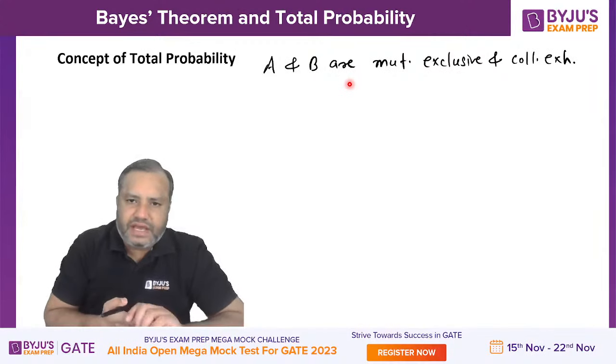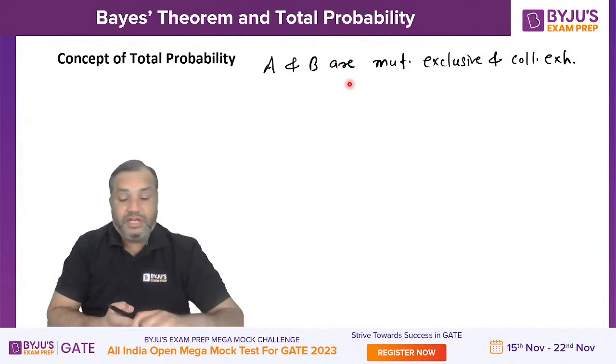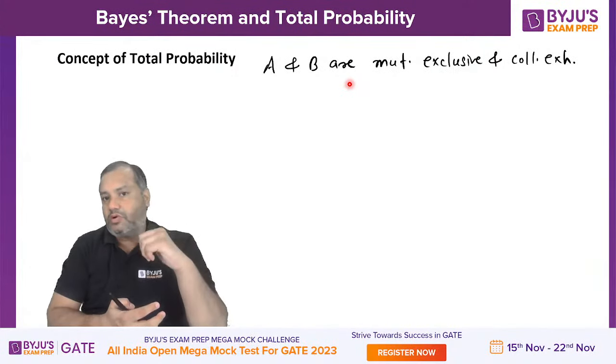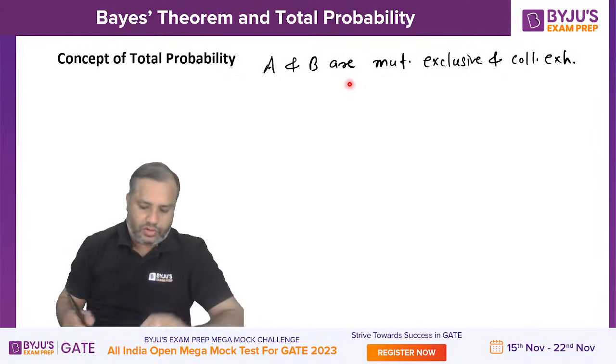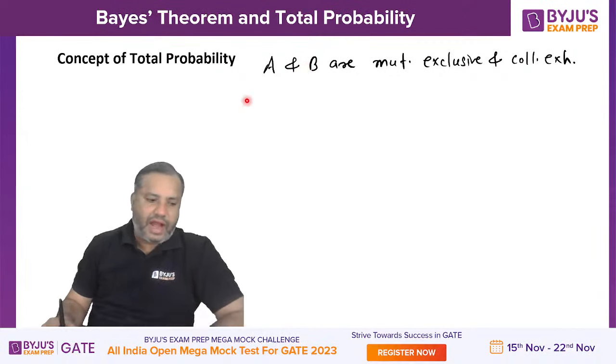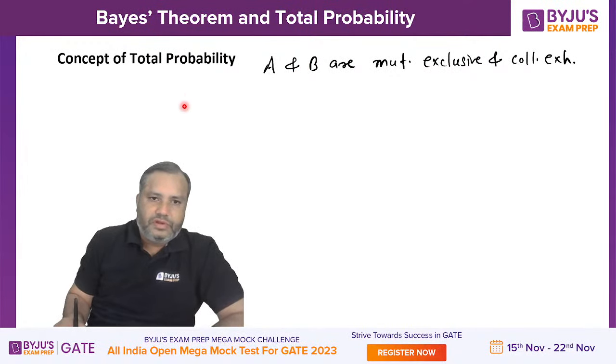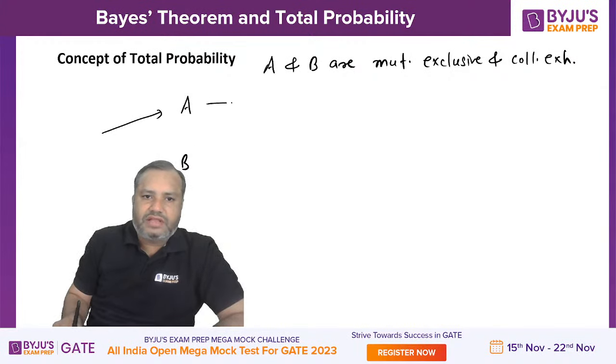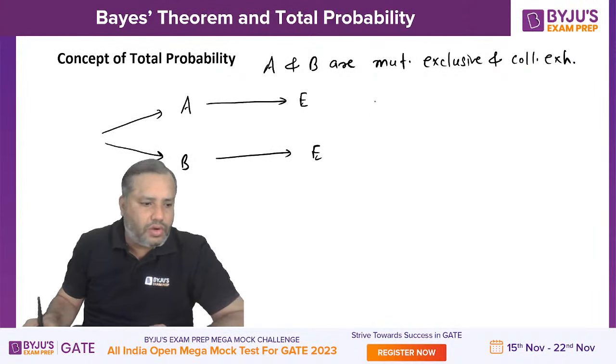Mutually exclusive means when A occurs, B will not occur, and when B occurs, A will not occur. Collectively exhaustive means the sum of their probabilities is 1. Now, these two are the events. There is another event E which can occur either through A or through B.